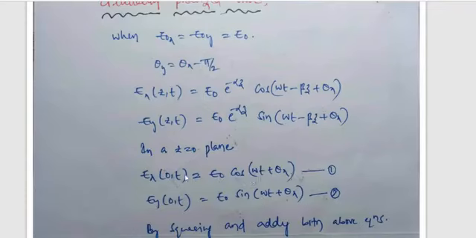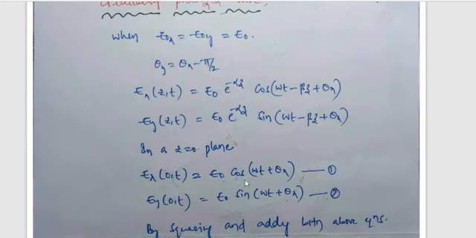Simply, we substitute z equals 0 in this equation: Ex(0,t) is equal to E0 into e power minus alpha z, again with z equals 0. Whatever the attenuation constant of the uniform plane wave, whatever the loss of the wave in propagation, once z is 0, alpha times 0 becomes 0, and e power 0 means 1.